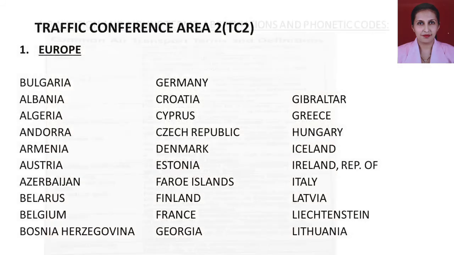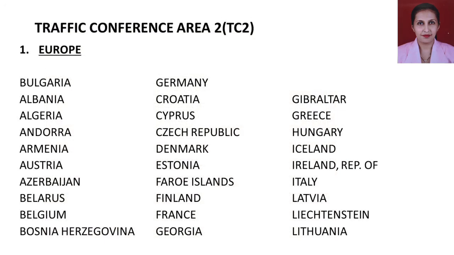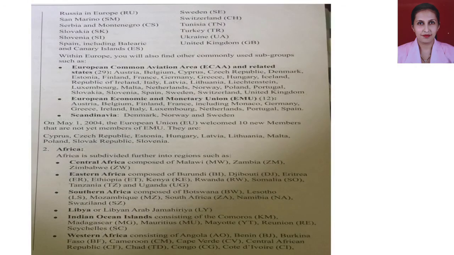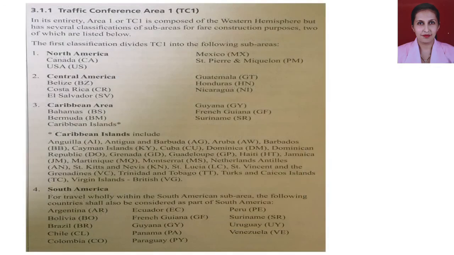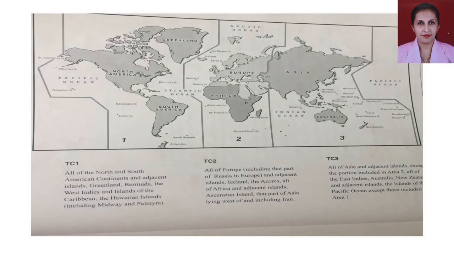And next we will go to the next subtopic, aviation and airline terms, abbreviations and phonetic codes. So this I will do in my next video. I hope you have been very clear with the countries of TC1, TC2 and TC3 areas and the subcategories that come under each of these areas.